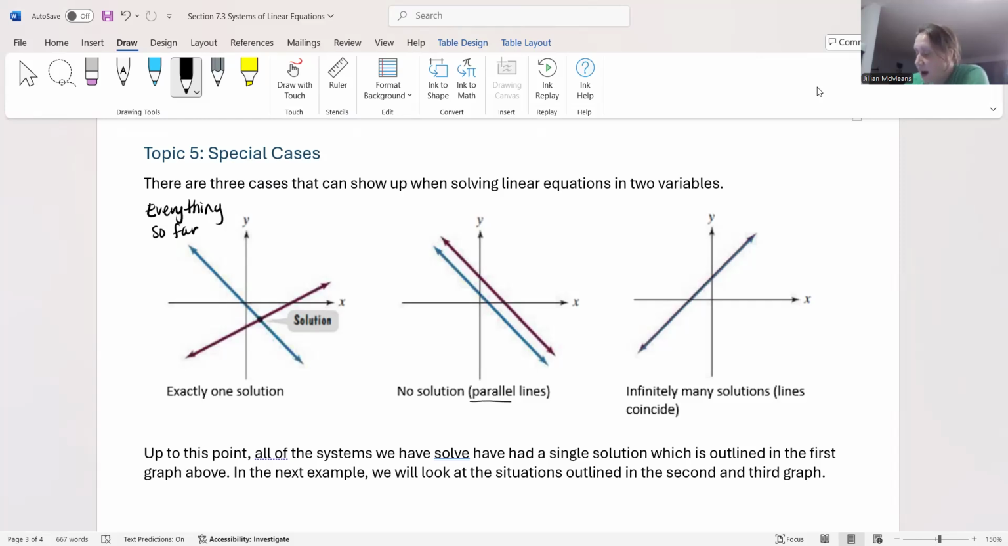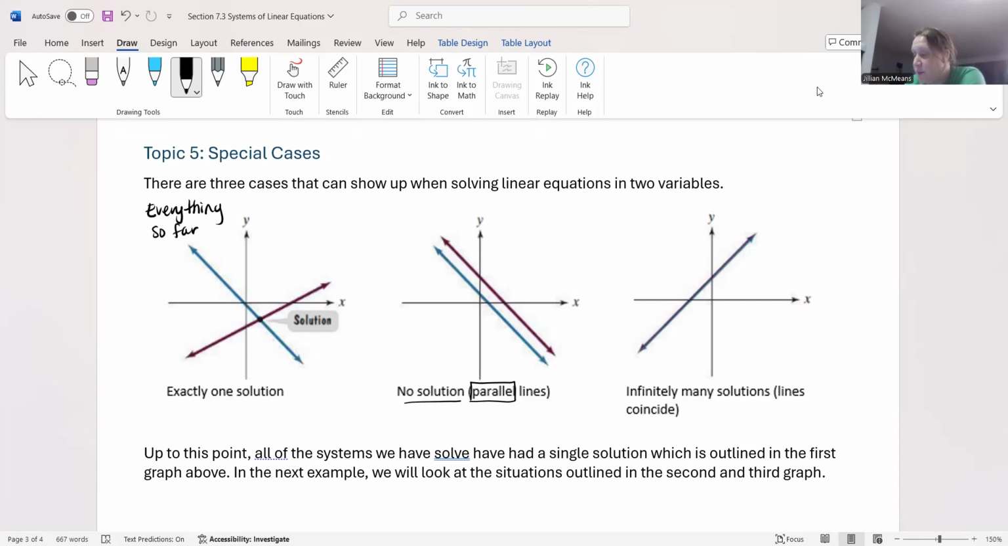So anytime you have a situation where your system is created with two lines that are parallel, they're never going to intersect. There is no point that's going to satisfy both equations. We would say there's no solution, okay? So you have two lines that are completely independent of each other. They just happen to never intersect because they're parallel, okay?